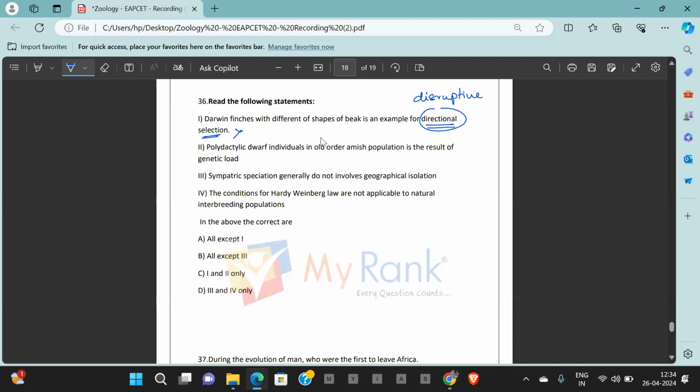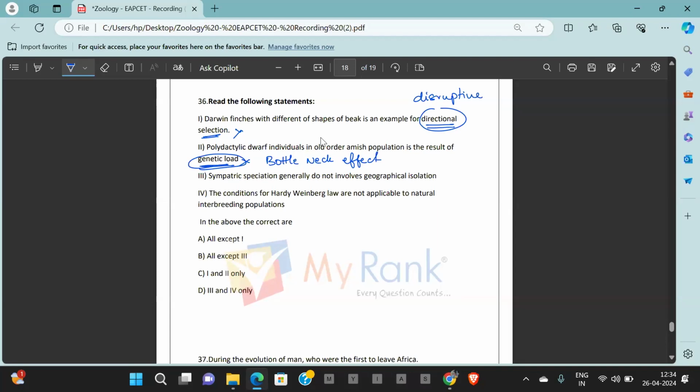Polydactylic dwarf individuals in the older Amish population are a result of genetic load. It is wrong. It is because of bottleneck effect. Genetic load means carrying dangerous genes in the population. But polydactyl dwarfs are an example for bottleneck effect, a type of genetic drift. So this is also incorrect.